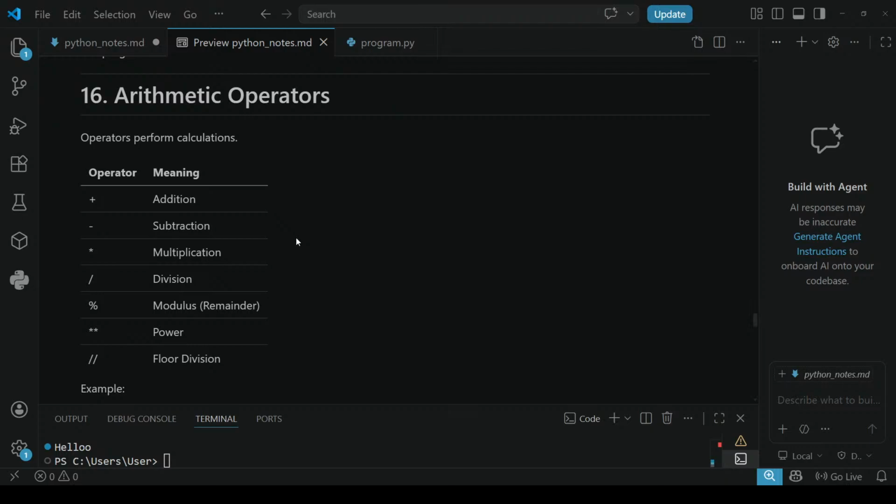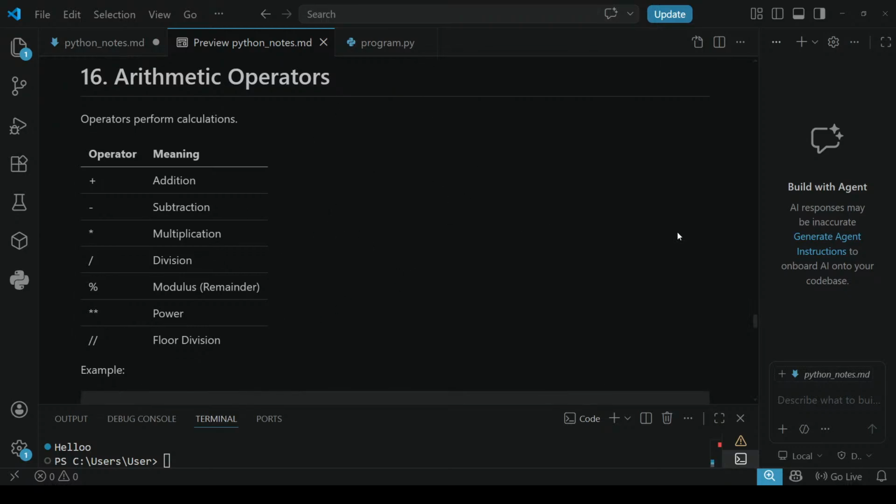Slash is for division, and the percentage symbol is called modulus or remainder. Double star is power, like x star star 2, which means x power 2. Double slash is called floor division. These are the arithmetic operators used to perform calculations.